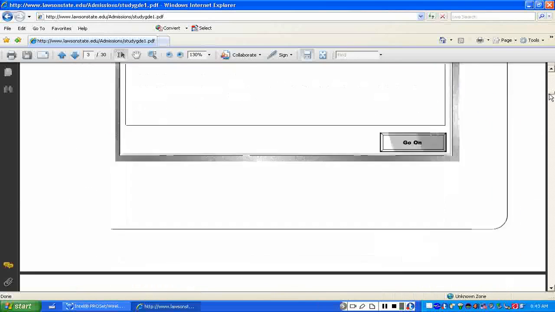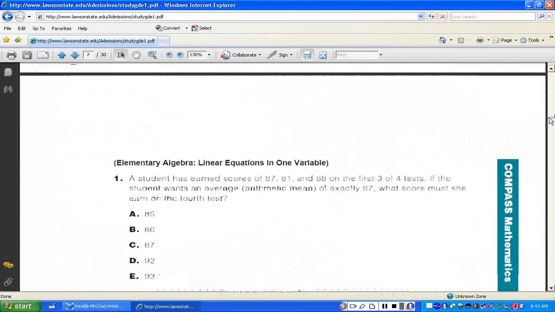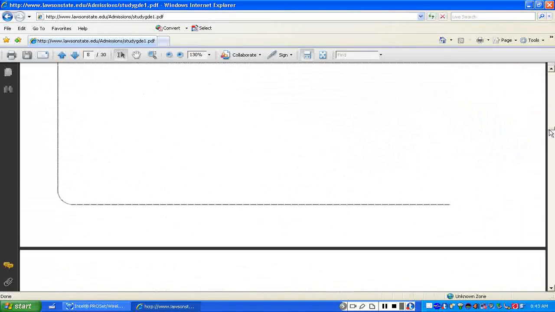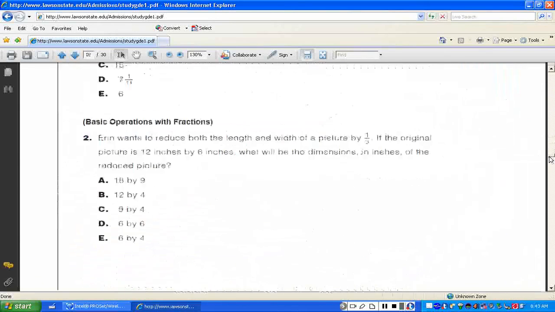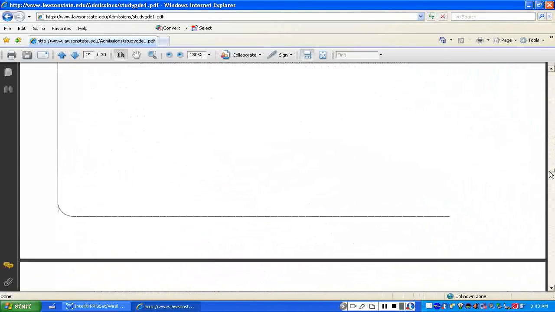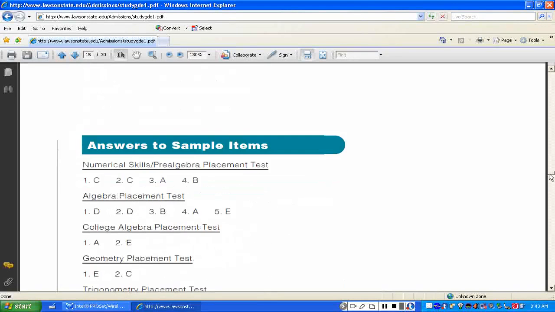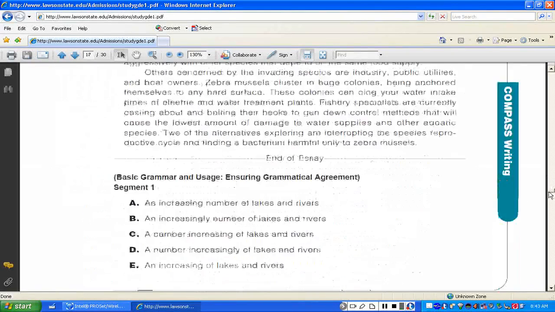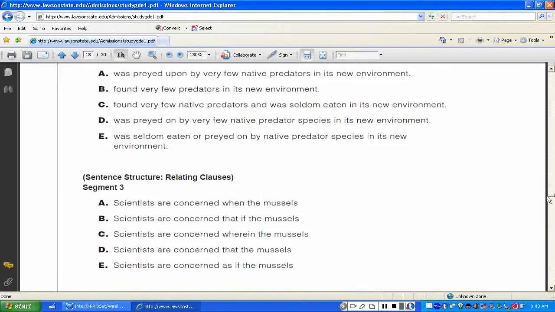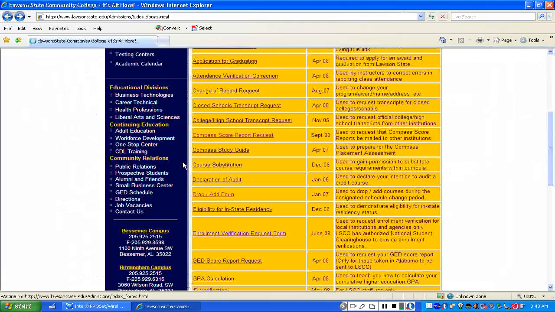As you see, mathematics, it's right here. But this is sort of like a mini tutorial, and we're just walking through the math section. It also gives you, as you can see, the answers to the sample exercises. If we go further down, you'll see that it gets into the reading portion as well. So it's important again for you to be aware that these things are sitting out there for your consumption.